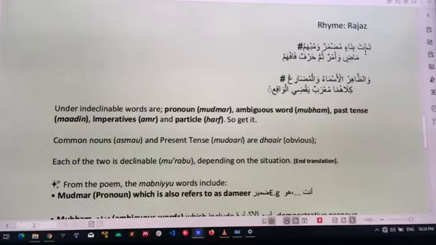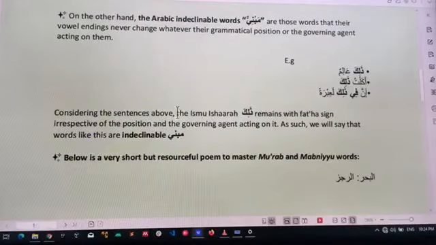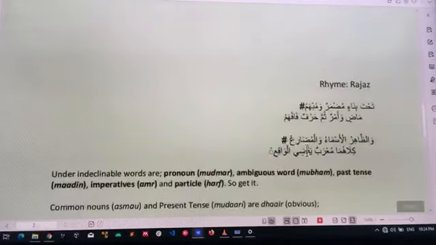So it said tahta bina'in, under those indeclinable words. That means they want to list to us the indeclinable words. Tahta, under them, under bina'in. When you say something small beneath you, the masdar is bina. It's still the same thing as mabni they are saying there, but they use the masdar here. So under those things that are indeclinable, that means that their end can never change. That's what they are trying to translate to you.